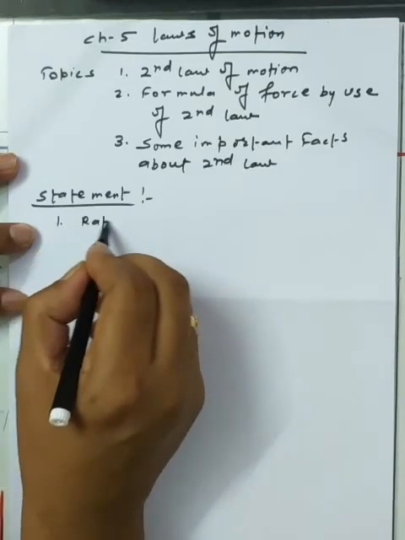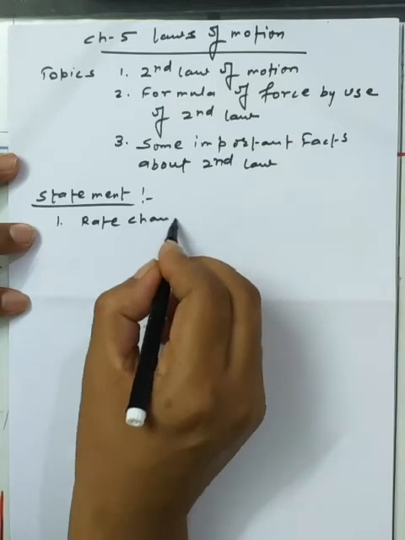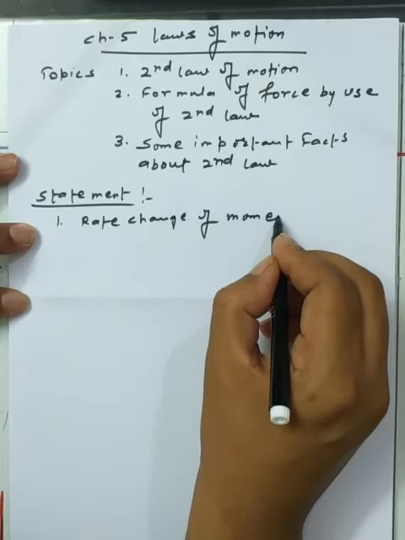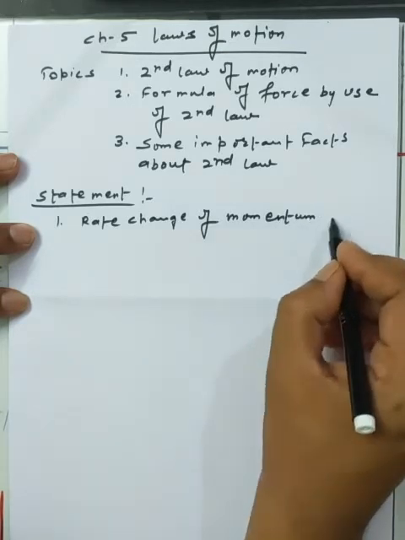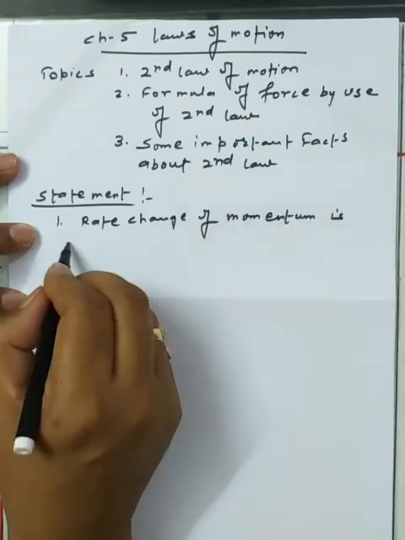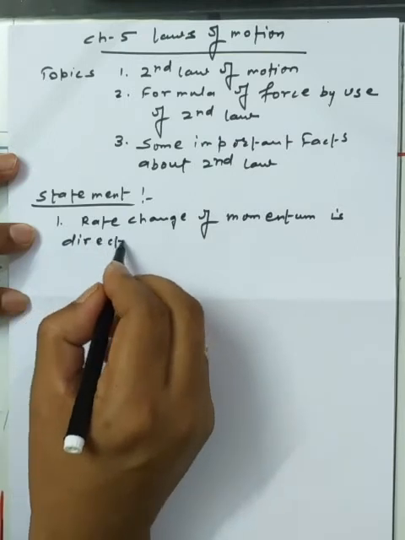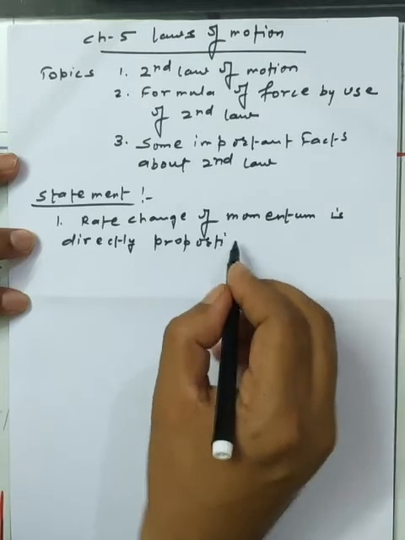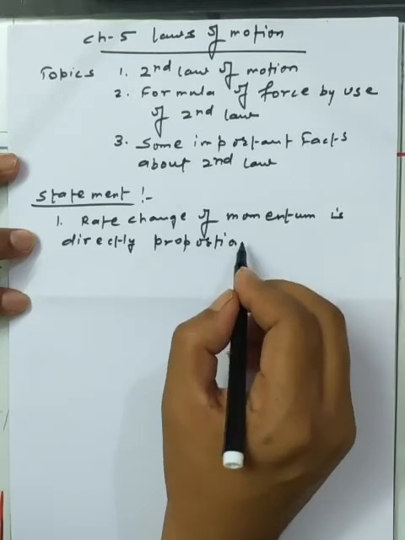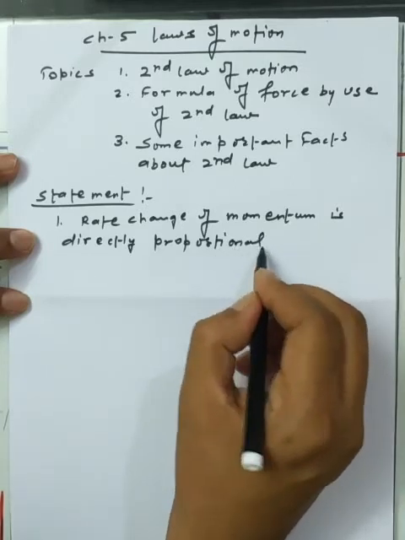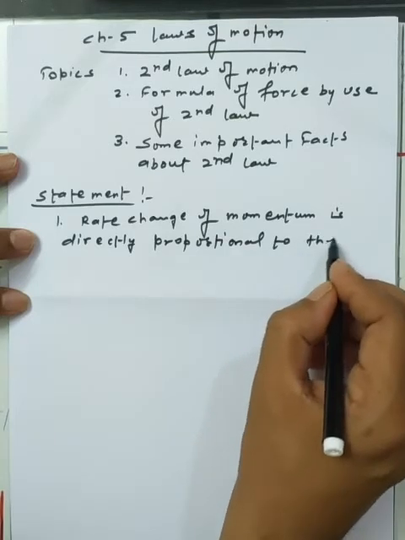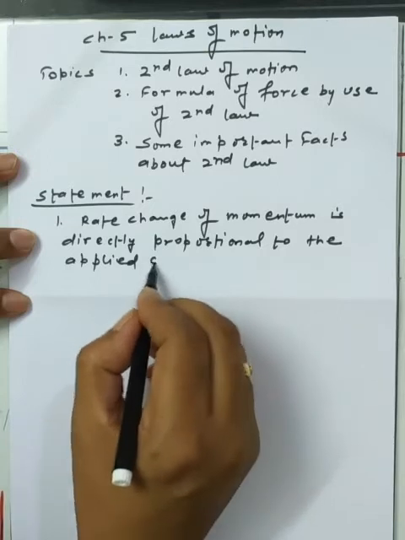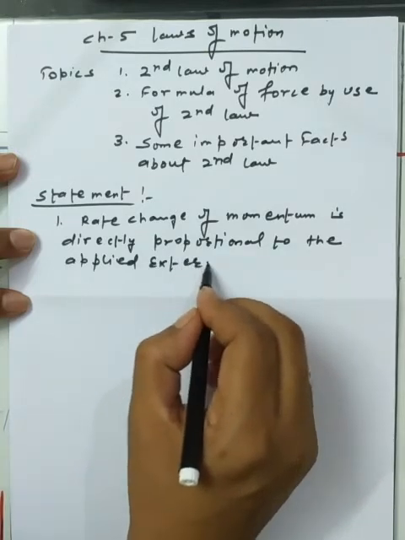First is rate change of momentum. Rate change of momentum is directly proportional to the applied external force.